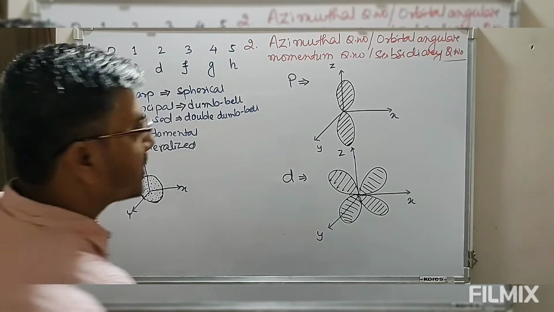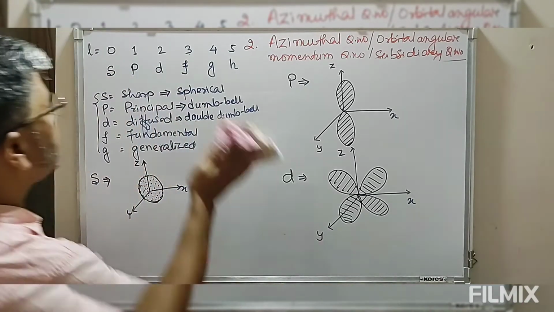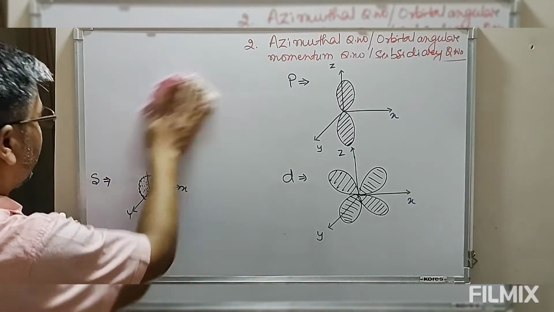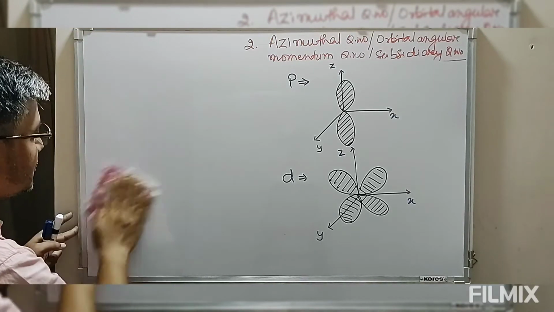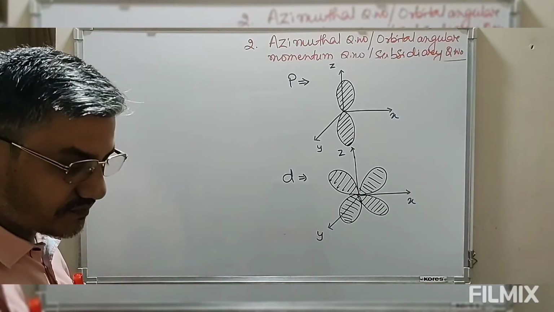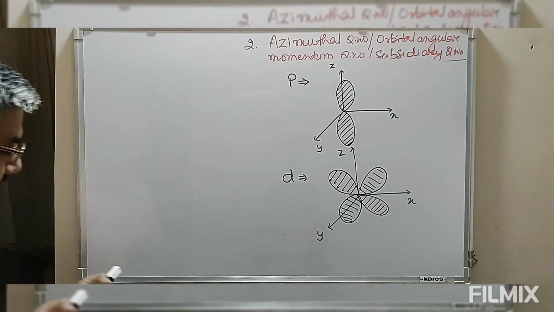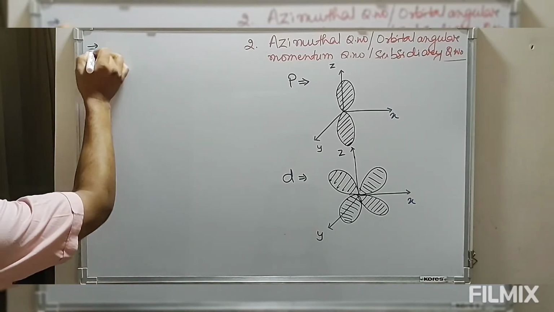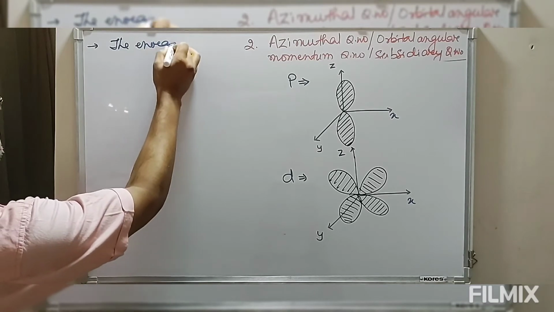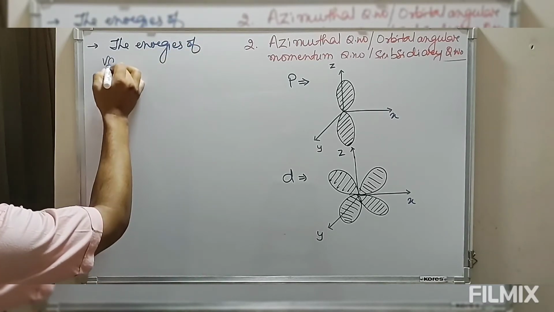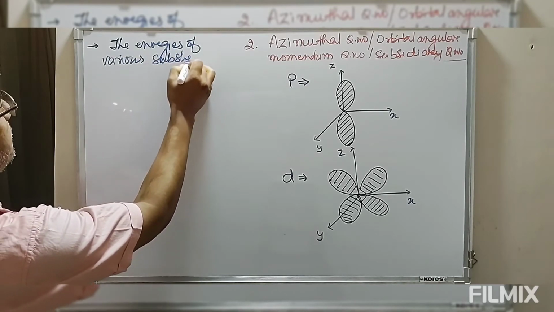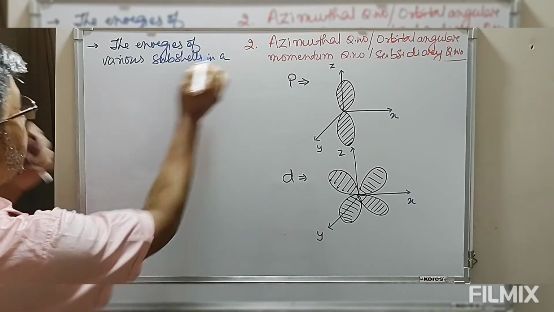Now apart from this azimuthal quantum number L, for the same value of principal quantum number, we can have a number of azimuthal quantum numbers. The energies of various subshells in a shell.